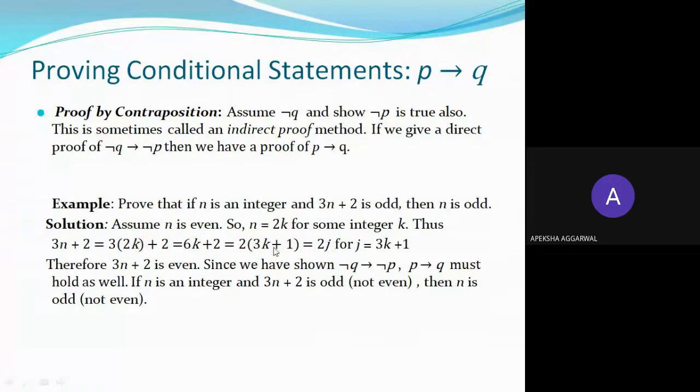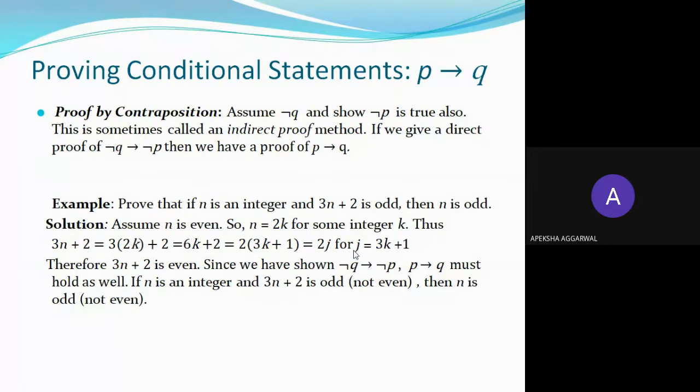This means that 3n plus 2 is also even. Now not q was true, not p is also true. So this means not q was true and not p is also true. p was 3n plus 2 is odd. Not p is 3n plus 2 is not odd. That means 3n plus 2 is even, right?